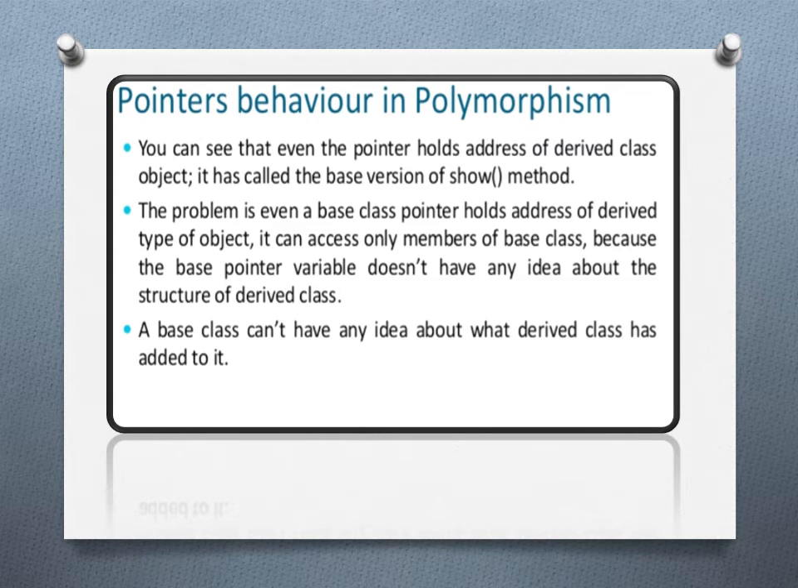Now you can see that even though the pointer holds the address of the derived class object, it has called the base version of the show method, as we have seen in the output. The problem is that even if a base class pointer holds the address of a derived type of object, it can access only members of the base class, because the base pointer variable does not have any idea about the structure of the derived class.